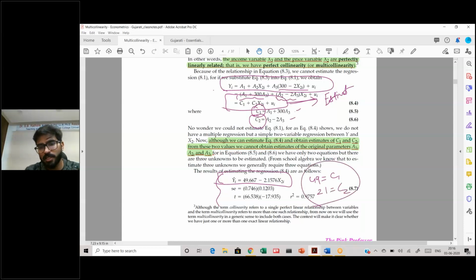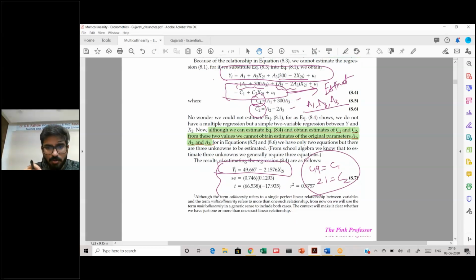With C1 and C2, you have three unknowns, A1, A2 and A3. As you know, in basic algebra, you need at least three equations to solve for three variables. Here we have only two equations and three variables, so you cannot uniquely solve for A1, A2 and A3.